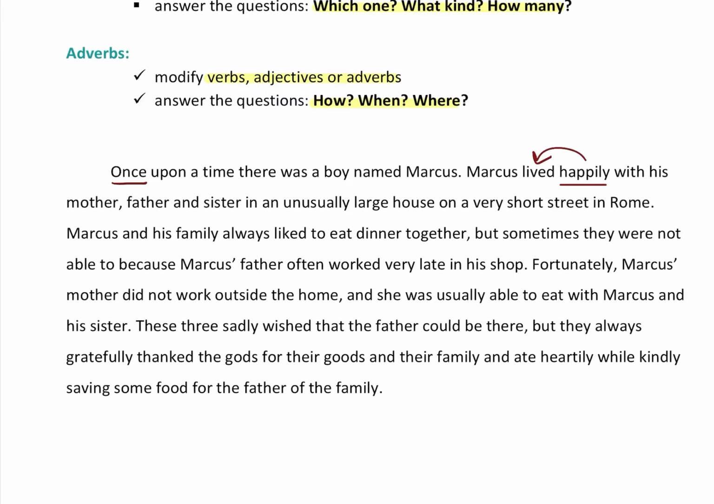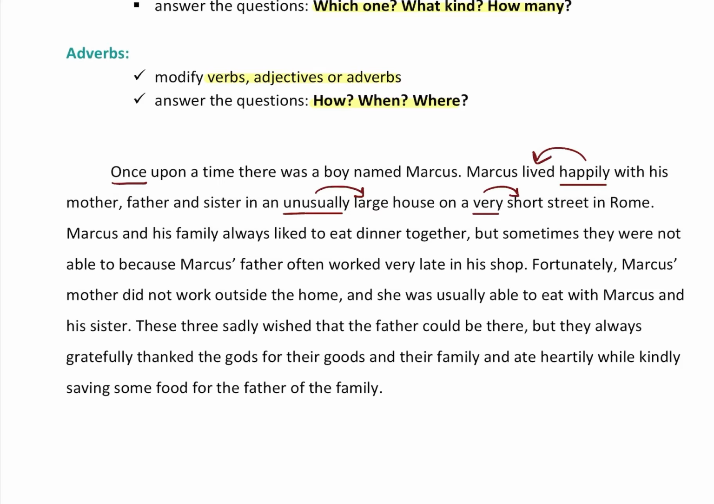With his mother, father, and sister, in an unusually large house. All right, so here we have another ly, unusually. And unusually here modifies large. It modifies another adjective. It says how large? Unusually large house on a very short street in Rome. So same thing here. Very is also an adverb and it modifies the adjective short and answers the question, how short?